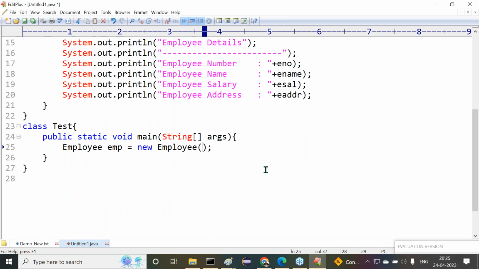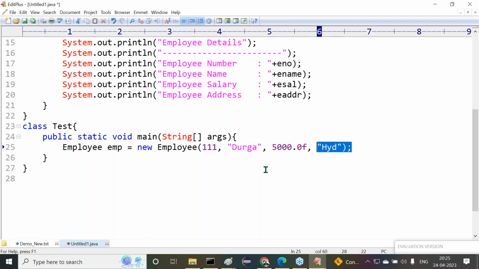For example, in my Employee class, only one constructor is available. What is that constructor? Parameterized constructor. I didn't have any other constructor. So we must use the same constructor while creating an object for the Employee class. Sir, are you getting my point or not? Now let me provide this. This is employee number, then after that this is employee name, then after that 5000.0f, this is employee salary, and this is employee address.